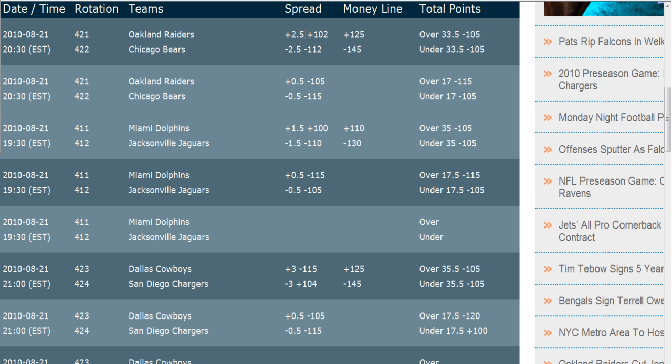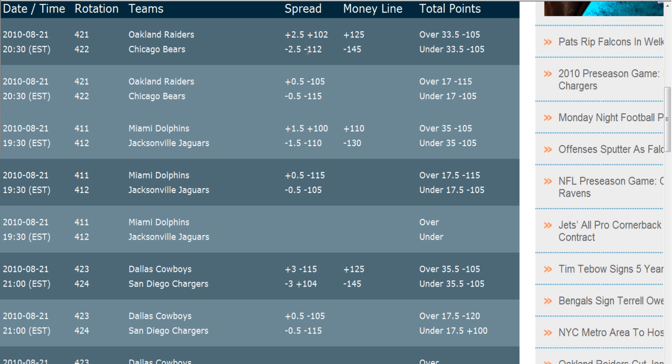Now, this is the part that a lot of people have trouble understanding. This plus 102 means that for every dollar that you're risking, you win $1.02. Or to make it easy, every 100 you risk, you get 102. So the plus means risking to win this amount.